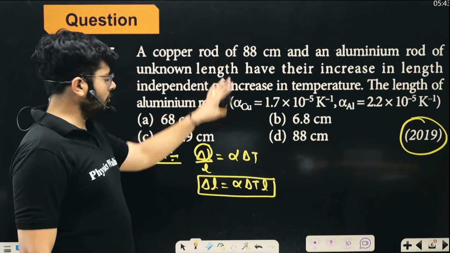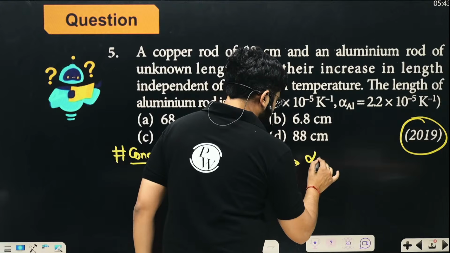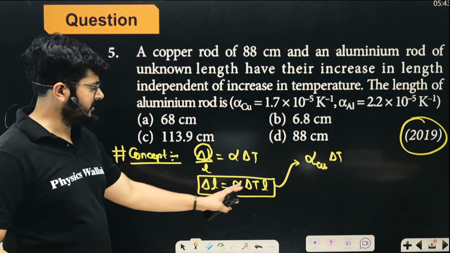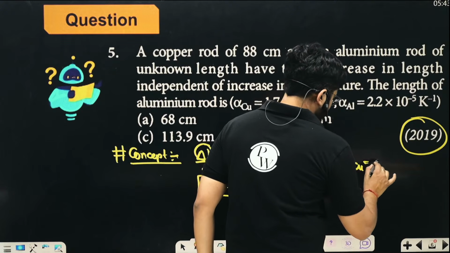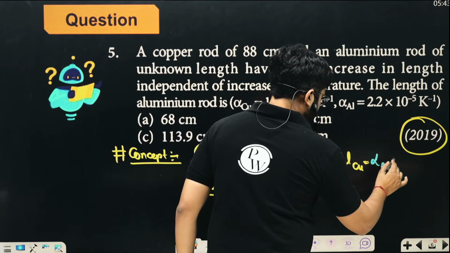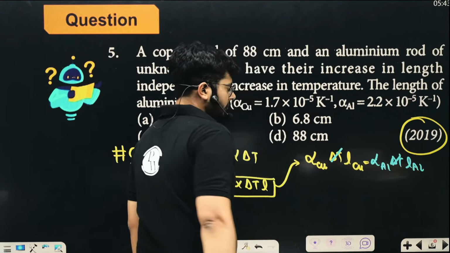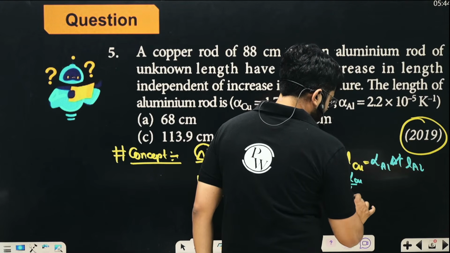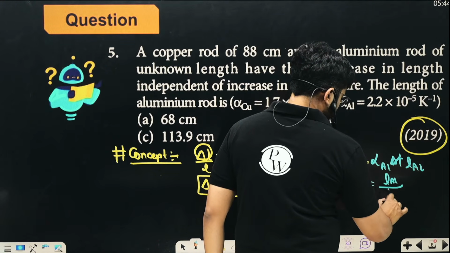My dear kids, we have a copper rod and we have an aluminium rod, so we can equate these two things for both of them. So we can write down alpha copper, delta T, which is the same for both of them because this deformation is independent of temperature, and L is the length of the copper rod. The same thing we can write for the aluminium rod: alpha for aluminium, delta T and length of the aluminium rod. So you see that delta T is cancelled out from both sides. So alpha for copper upon alpha for aluminium is going to be the length of aluminium upon the length of copper rod.